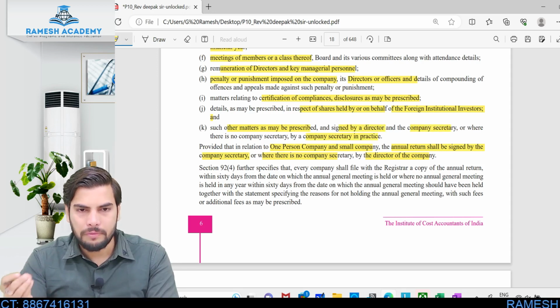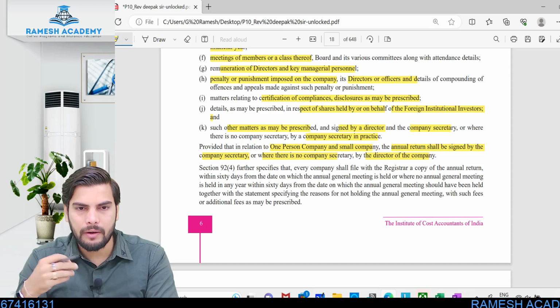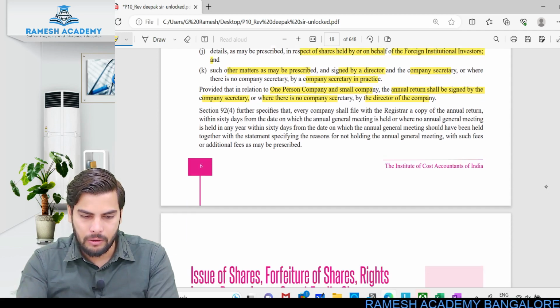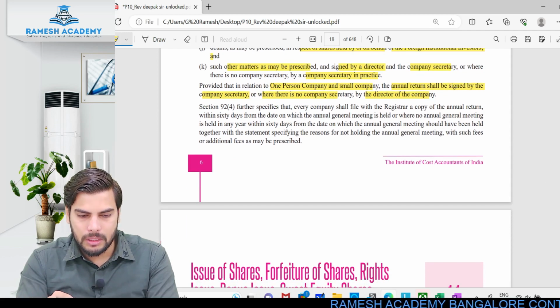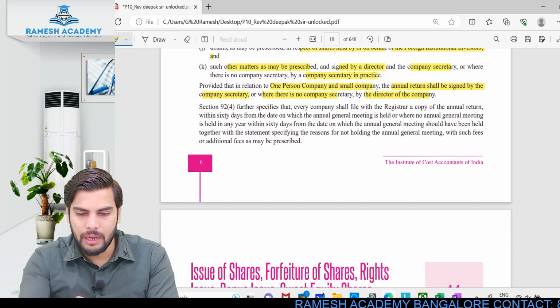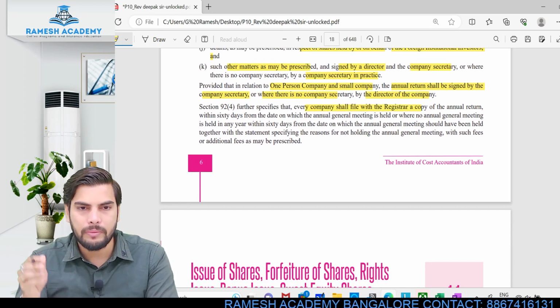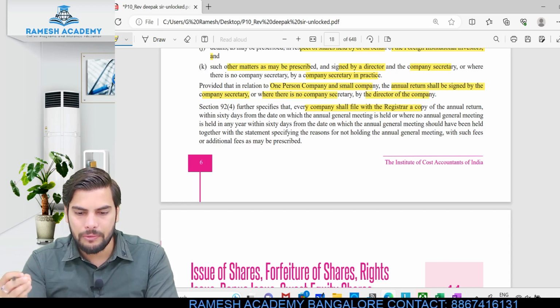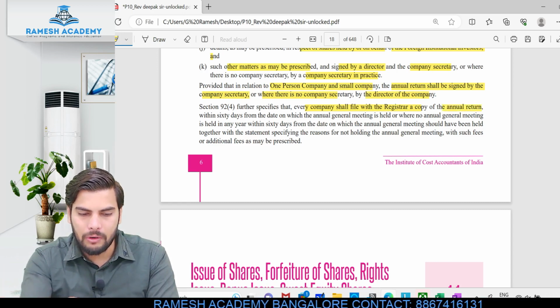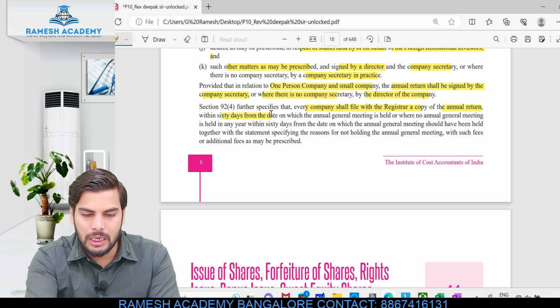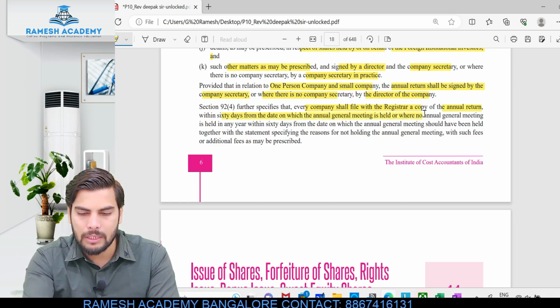Clear? So if the company does not have their own company secretary, some other external person who is in practice has to sign it, and it has to be uploaded or submitted to ROC. Section 92 subsection 4 further specifies that every company shall file with the registrar. Remember this point, what did I mention? This annual return, or a copy of it, has to be filed with the registrar within how many days? Within 60 days from the date on which the annual general meeting has been held.